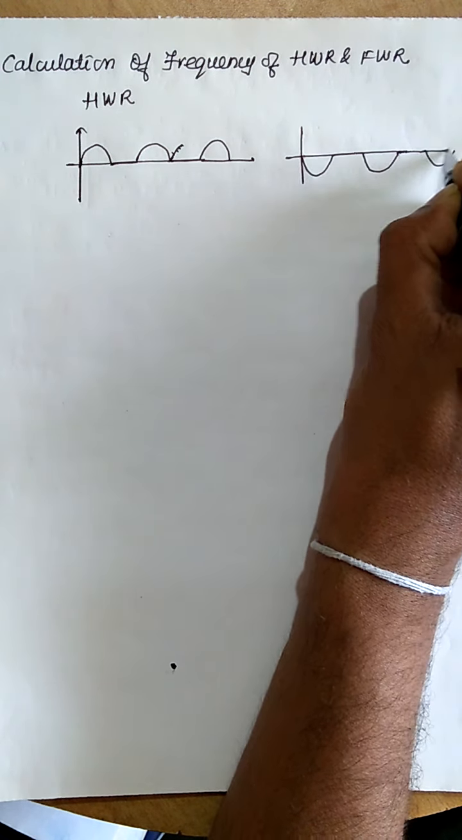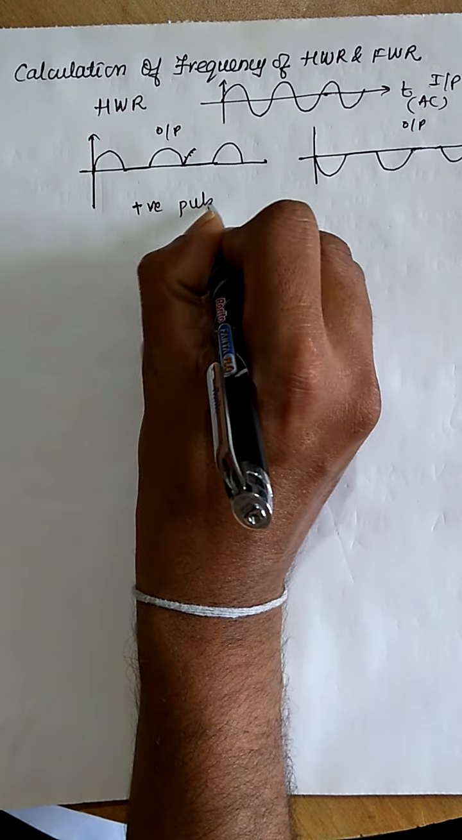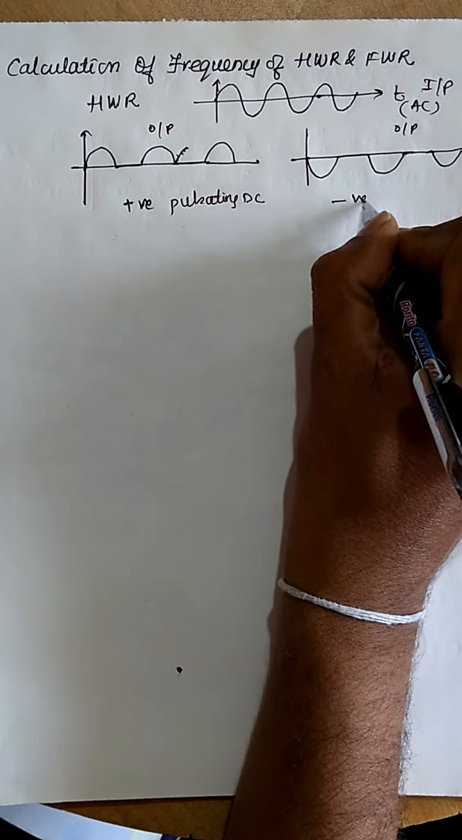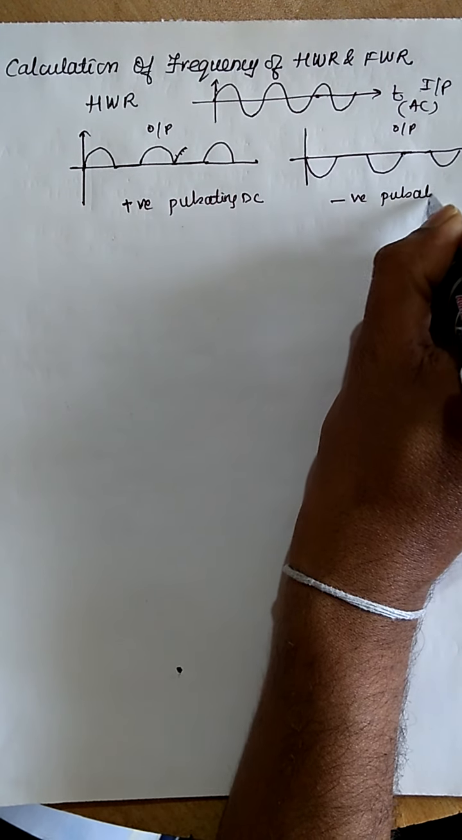And what is the input? This is the input. So this is the input, this is AC, and this is output. This is also output. This is positive pulsating DC output. This is negative pulsating DC.